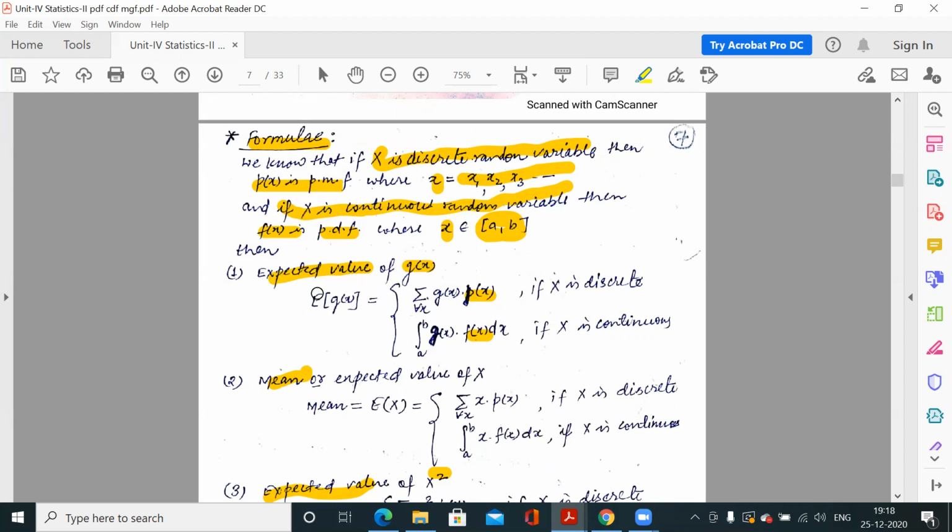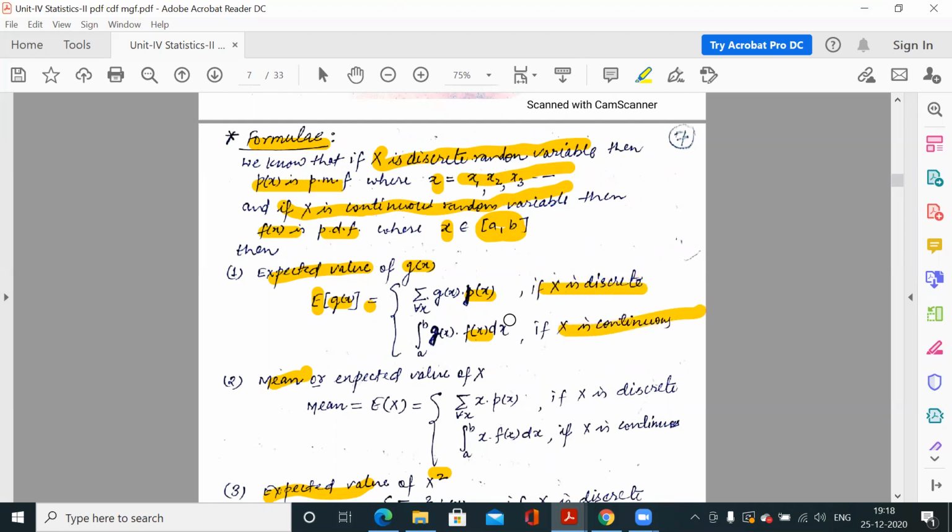So we have the formula. The expected value of g(x) is read as E of g(x) for the probability distribution, and we have two formulas, because either you would be given a discrete variable or a continuous variable.